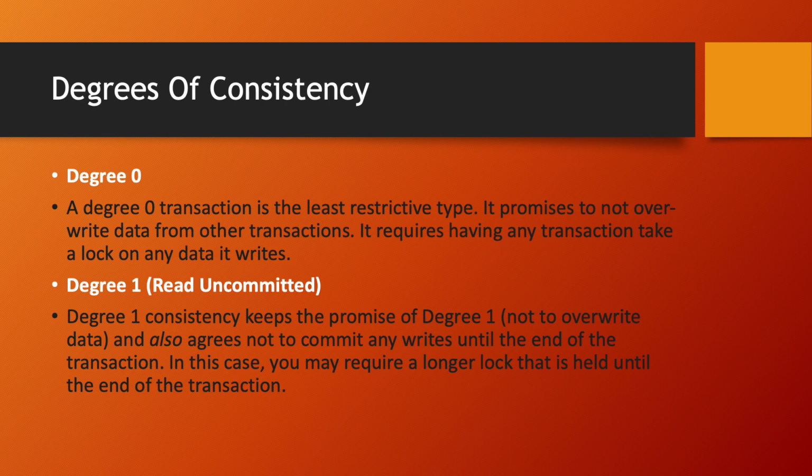Degree 0. A degree 0 transaction is the least restrictive type. It promises to not overwrite data from other transactions. It requires having any transaction take a lock on any data it writes. Degree 1. Read uncommitted. Degree 1 consistency keeps the promise of degree 0, that is not to overwrite data, and also agrees not to commit any writes until the end of the transaction. In this case, you may require a longer lock that is held until the end of the transaction.